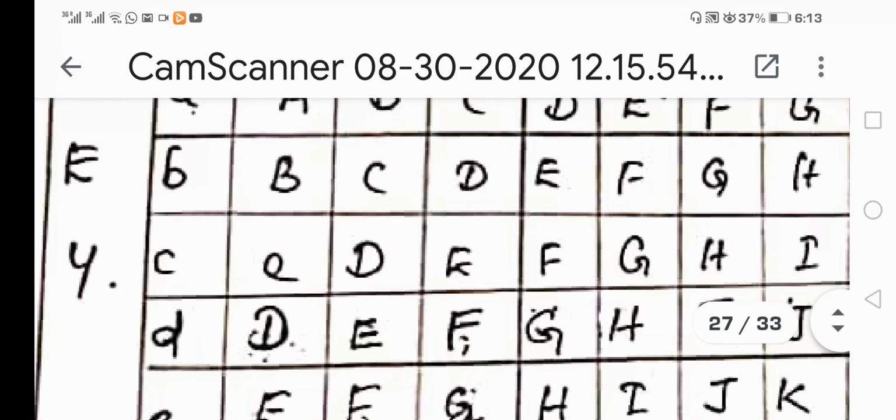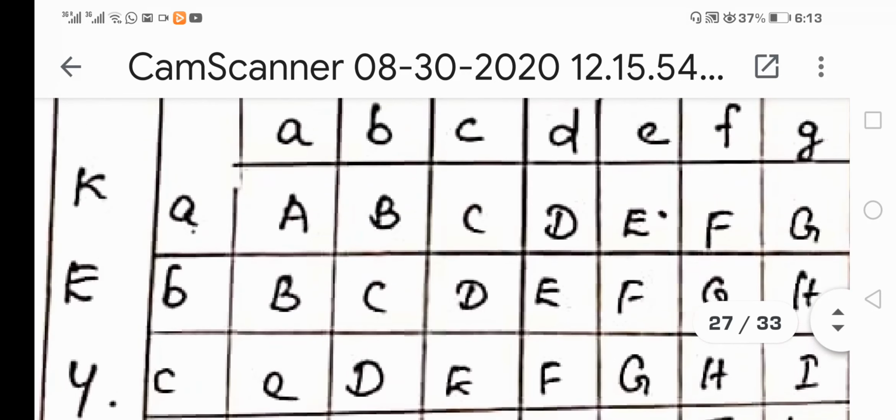Hope it is understood. This is simply written in a random format, and there is no need to learn this by heart.